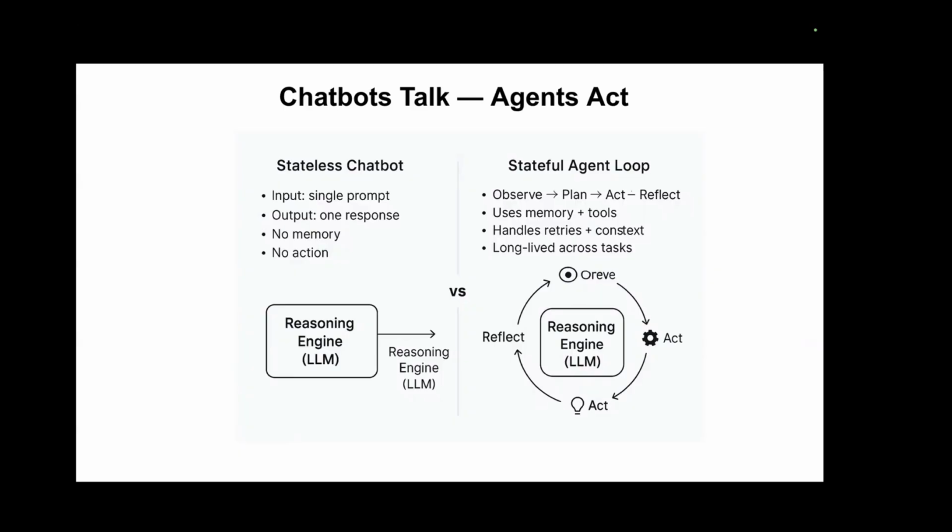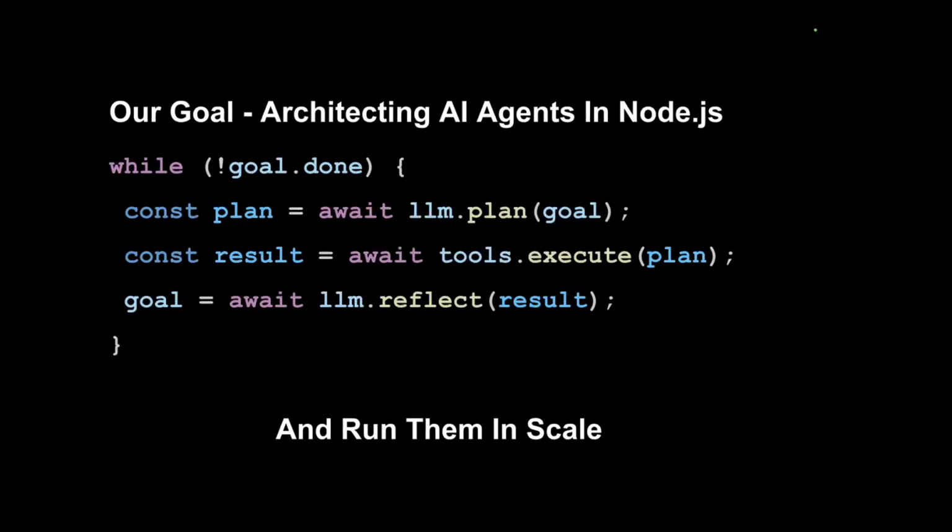They have memory, they are able to execute tools, they have a context, they have a state which is long-living across tasks. And that's the basic loop of an AI agent.